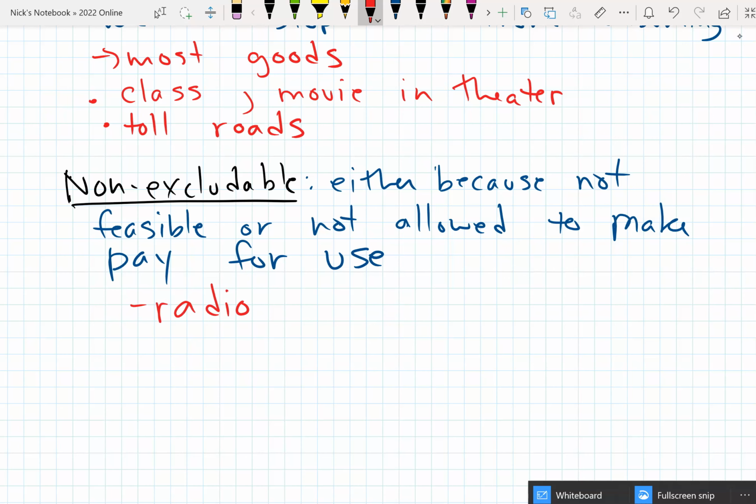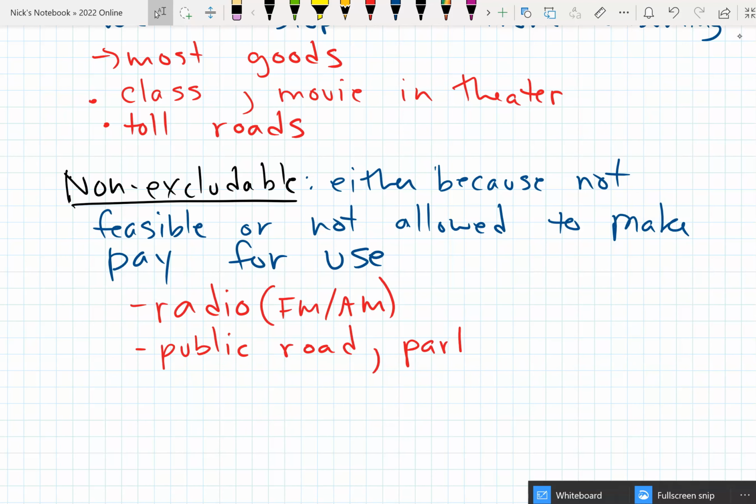Okay, now it is possible if you're using satellite radio, they can make you pay, but general FM AM is just broadcast over the air, and as long as you have a receiver, you can catch it. Also, public space, like a public road that's not a toll road, a public park that doesn't have some kind of entrance, like a neighborhood park, a sidewalk. Okay, these are all non-excludable, either because we're not allowed to make people pay, or because it's just not feasible.